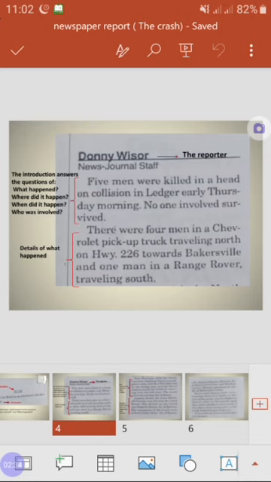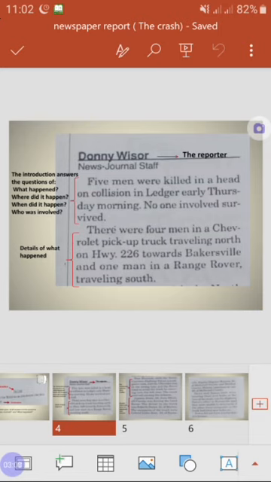So the first part answered the most important questions. What happened? A collision or a crash happened. Where did it happen? He's asking here about the place, in Ledger. When did it happen? He's asking here about the time, Thursday morning. Who was involved? Who are the people in this accident? 5 men. So can you see here how the first part is very important? Then the rest of the report is going to be details of what happened.